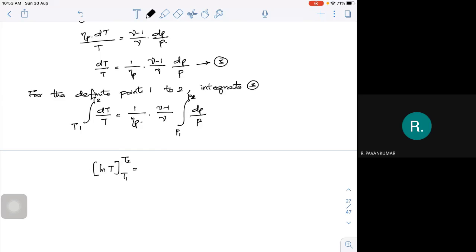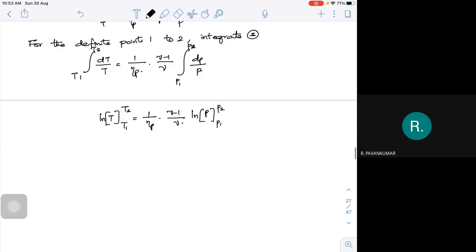Then this side I have 1 by polytropic efficiency, (gamma minus 1) by gamma, into ln of P, with the limits P1 to P2. If I apply the limits, it's ln of T2 minus ln of T1 is equal to 1 upon polytropic efficiency into (gamma minus 1) by gamma into ln of P2 minus ln of P1.